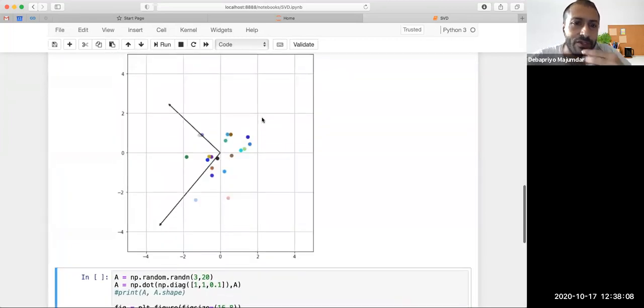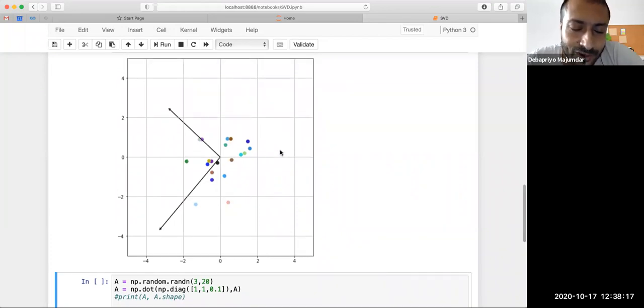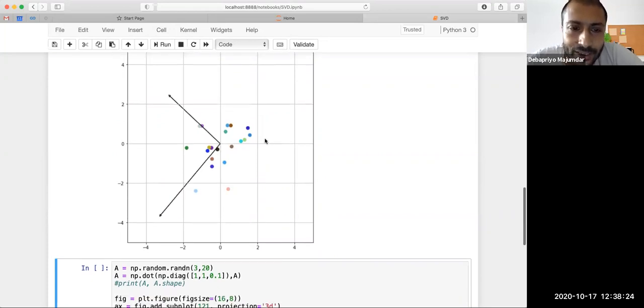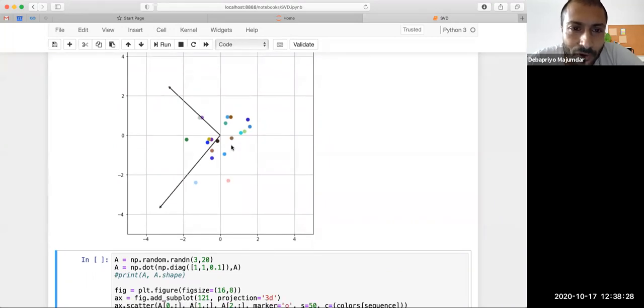Now you see what has happened: this is the first singular vector and this is the second singular vector. If you say principal components instead of singular vectors, this is the first principal component and this is the second principal component. What does this really mean?